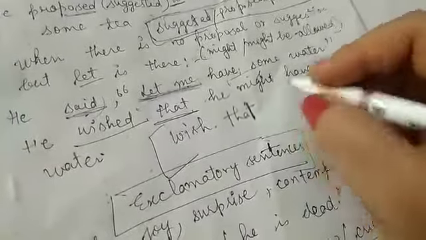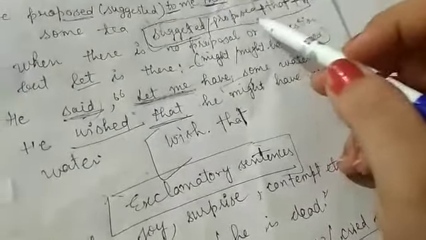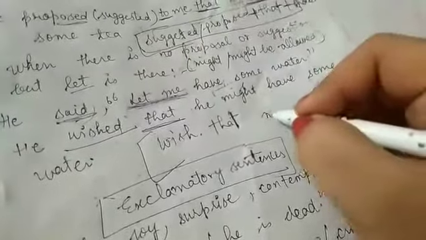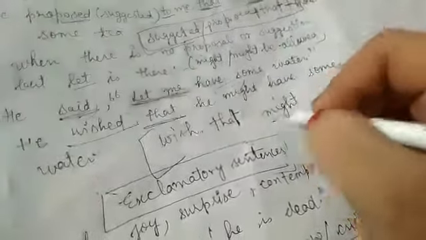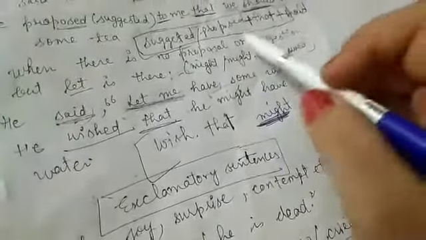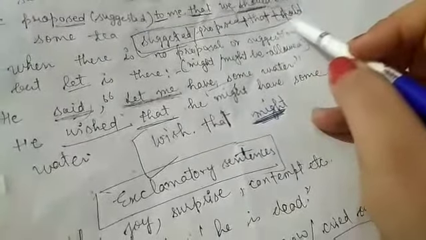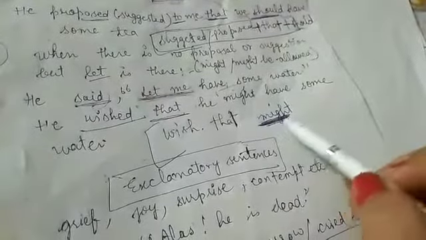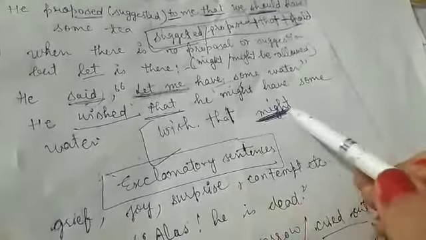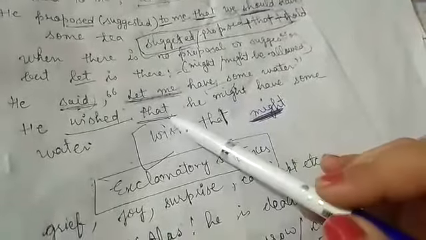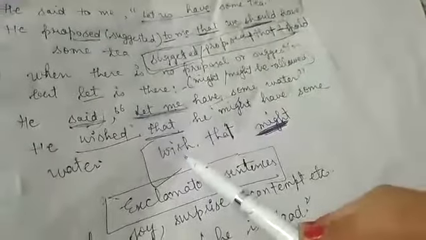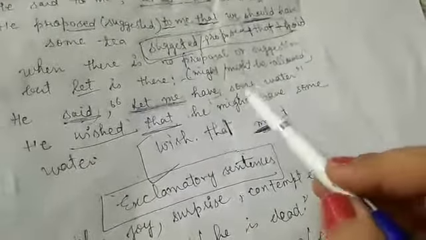Instead of should, as we used in the previous sentence, we will use might. Might shows his keen desire, but should shows suggestion, that is, only what ought to be done. But here this is the keen desire of the speaker. So we will use wish that might. He said, let me have some water. He wished that me, who is the me? First person, he. He might. Instead of should, might. He might have some water.